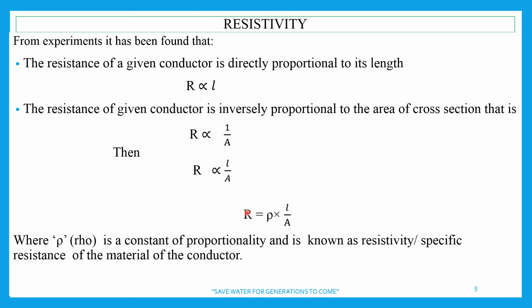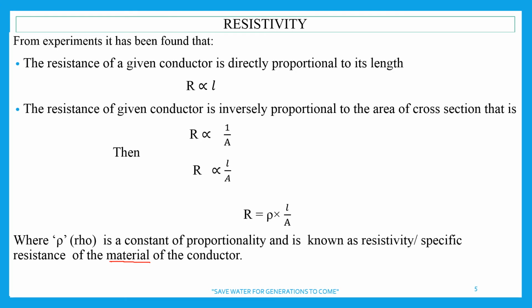So here R is equal to rho L upon A. This constant of proportionality, for a given conductor, is known as resistivity or specific resistance. It is not resistance, it is specific resistance of the material of the conductor.